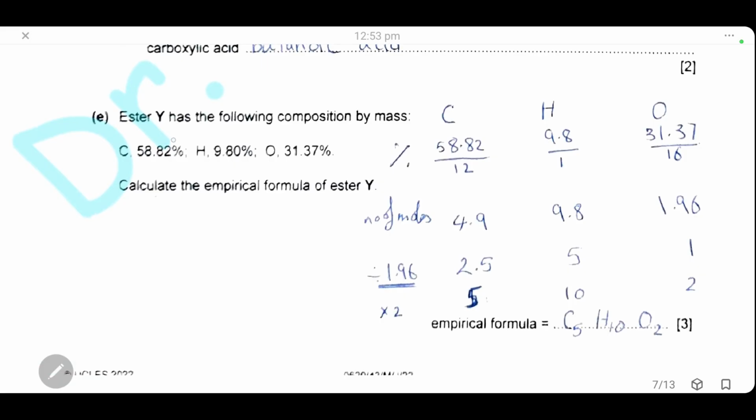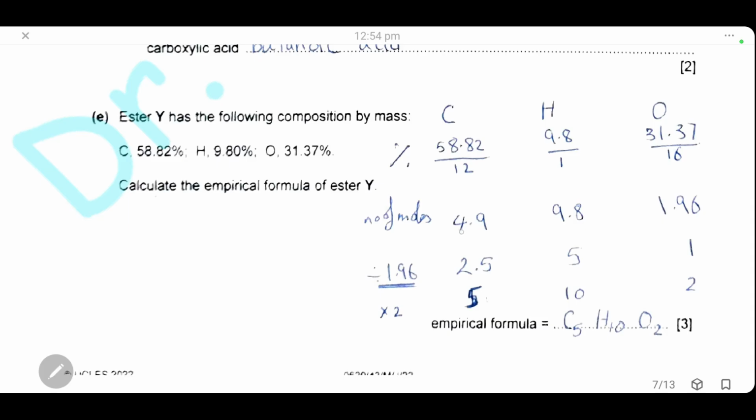We have ester Y that has the following composition by mass: carbon 58.82%, hydrogen 9.8%, and oxygen 31.37%. Calculate the empirical formula of the ester Y. First, we will write each element and the percentage of this element. Then, to get the number of moles, we will divide each by its atomic mass. So we will divide the percentage of carbon by 12, hydrogen by 1, and of course oxygen by 16.